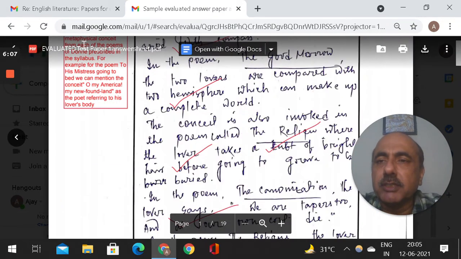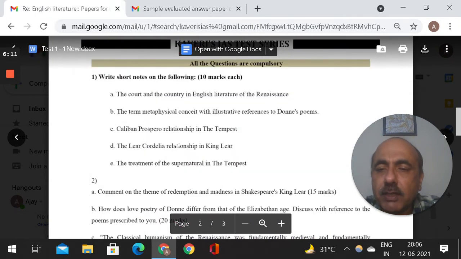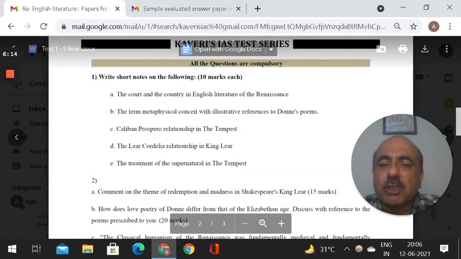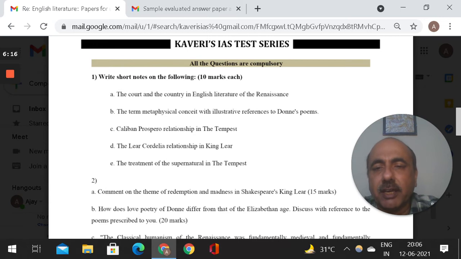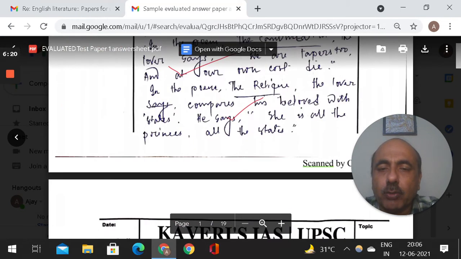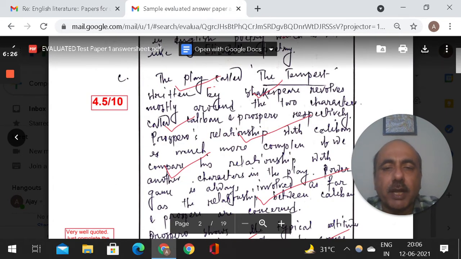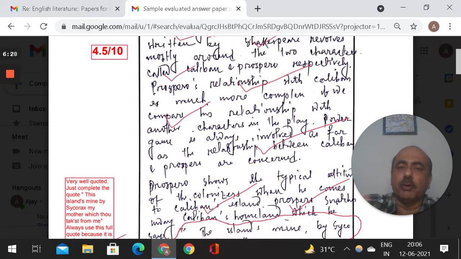Now he has attempted the 1C question. Now what is this 1C question? The 1C question is the Caliban-Prospero relationship in the play The Tempest. Again, short notes, 150 words. Now again we see how he has worked out on that. Now here he starts. The play called The Tempest, written by Shakespeare, revolves mostly around the 2 characters called Caliban and Prospero. Now this is how he is writing his answers.